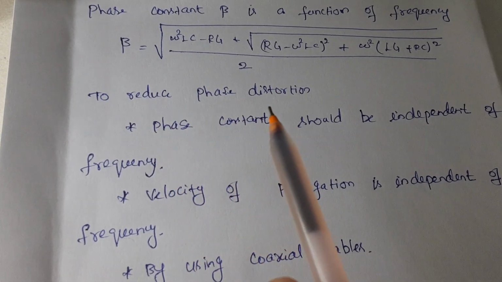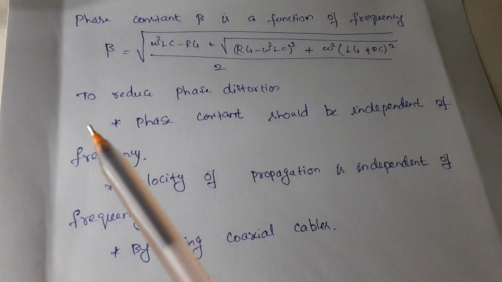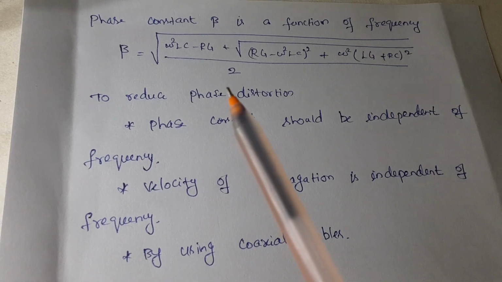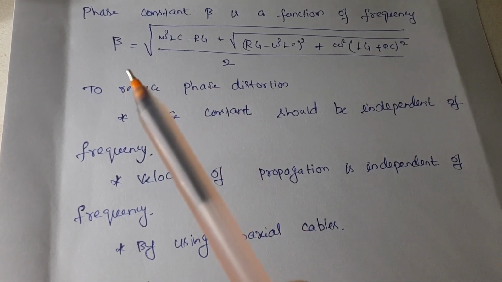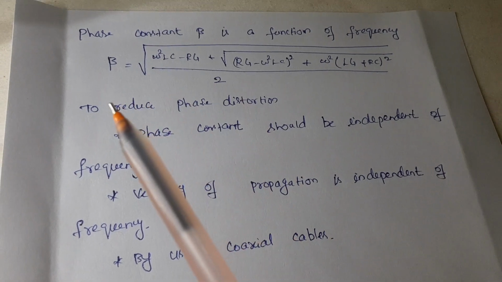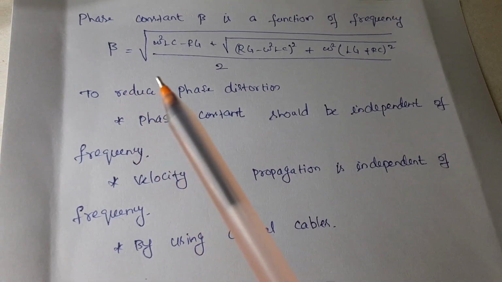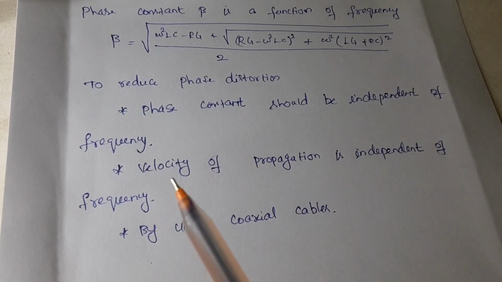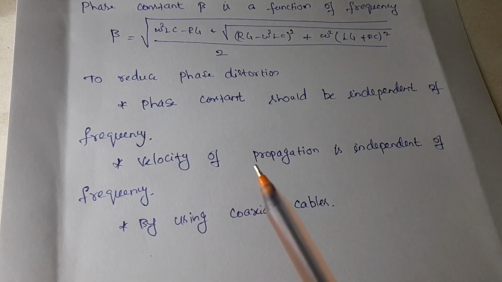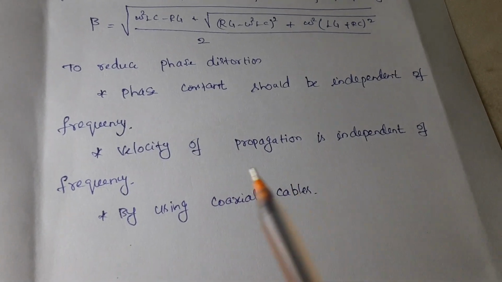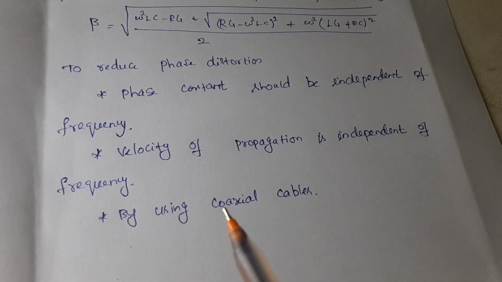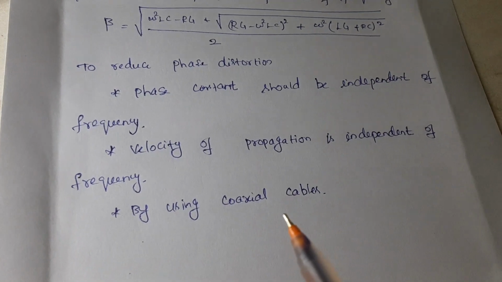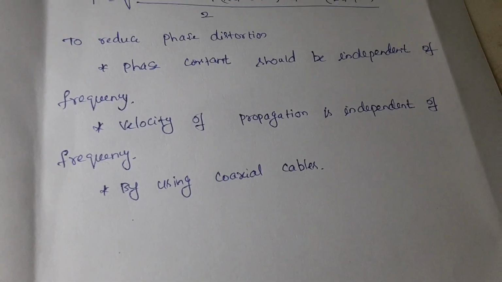And if I want to reduce the phase distortion, one way is to make the phase constant independent of frequency. Frequency distortion can be reduced by making the attenuation constant alpha independent of frequency, whereas phase distortion can be minimized by making the phase constant independent of frequency. The second way to reduce phase distortion is to make the velocity of propagation independent of frequency. And also we can make use of coaxial cables for reducing this phase distortion. This is all about waveform distortion in a transmission line.